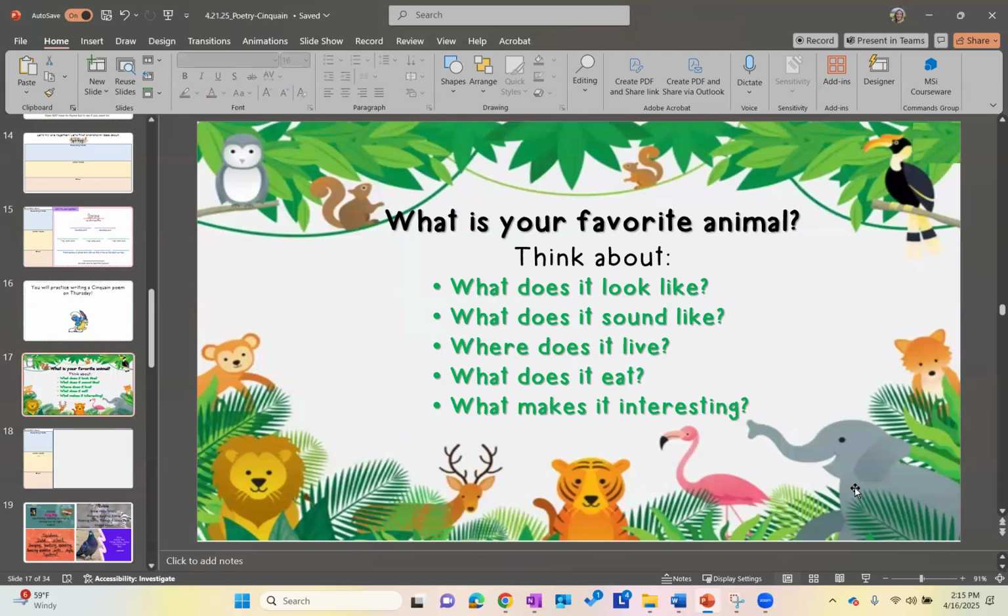So what is your favorite animal? What does it look like? What does it sound like? Where does it live? What does it eat? What makes it interesting?